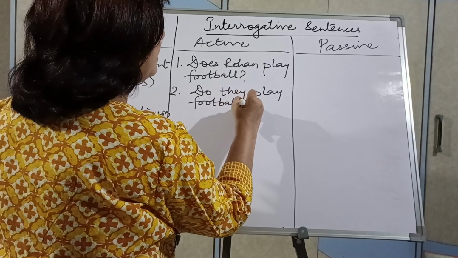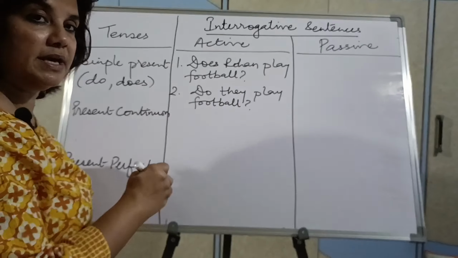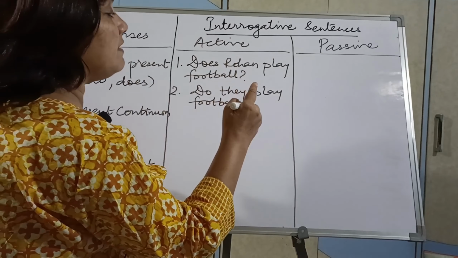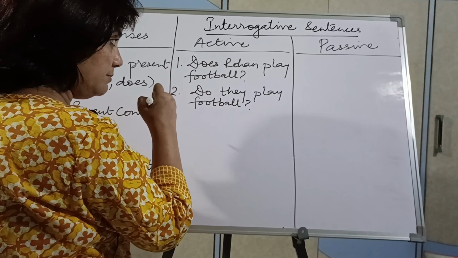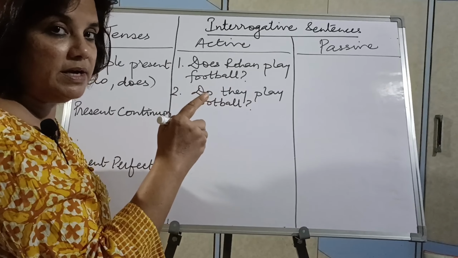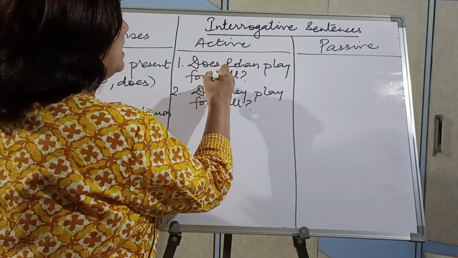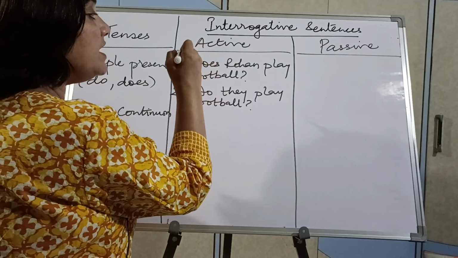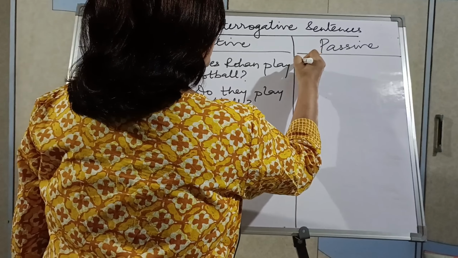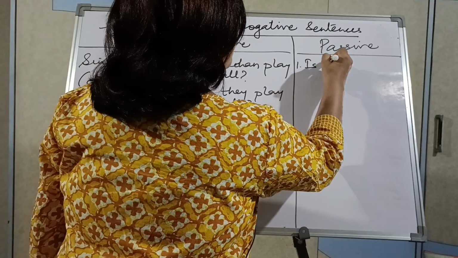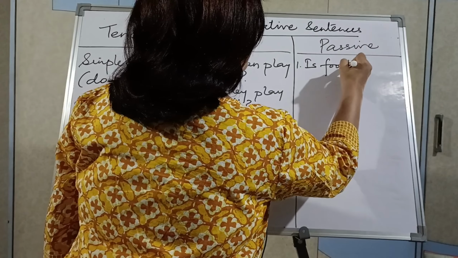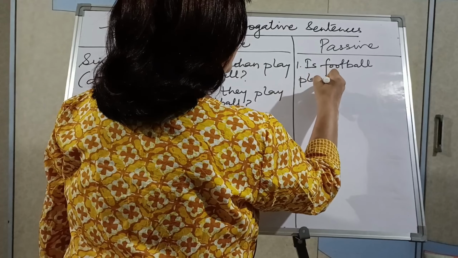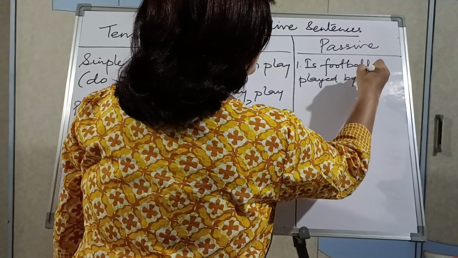ठीक है. In interrogative active voice you can get these two sentences. I am taking the same example so that it should be convenient for you. So how to make passive out of it? Again, I know that object will become subject. Now I want to find out the helping verb which will come with my this object. Okay, does will not come, so is will come. Is football played by Rohan?